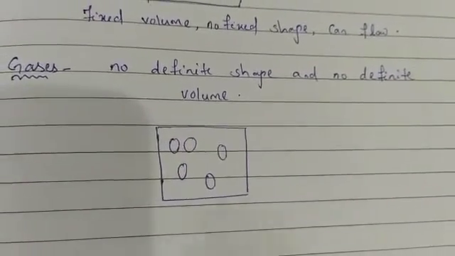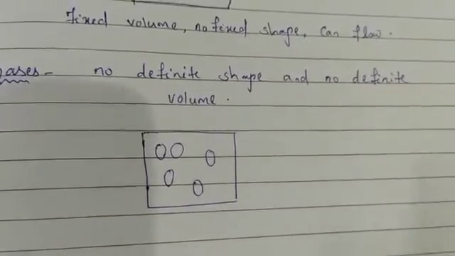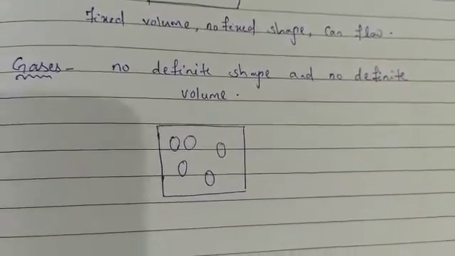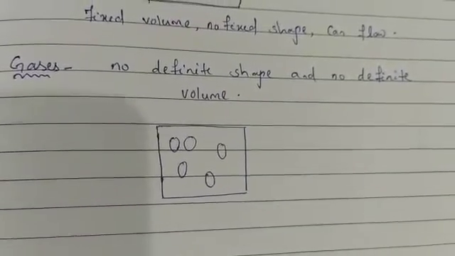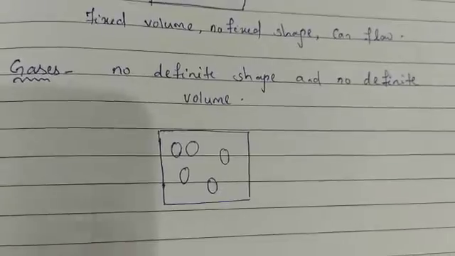So this is why we can say that gases have no fixed shape, no fixed volume, and they can flow more easily than liquids. Their molecules have enough space between them.